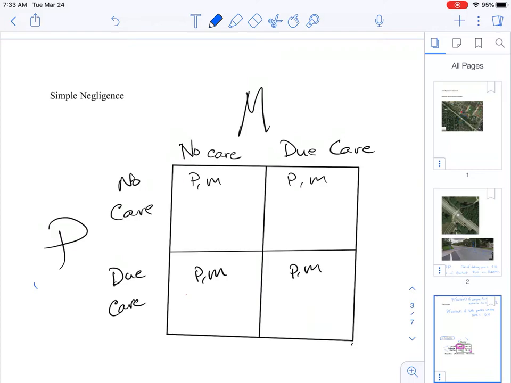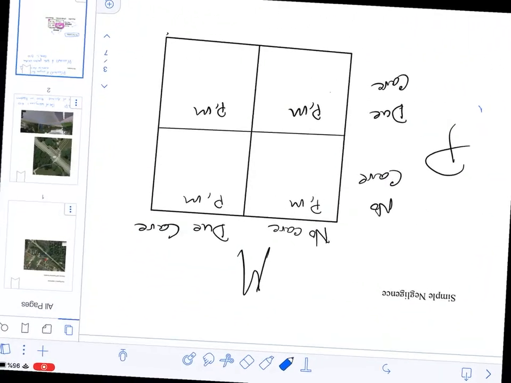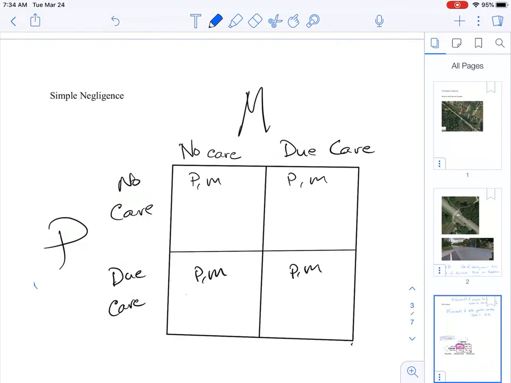So, in this case, under a world of simple negligence, the motorist has a duty of care to the pedestrian, and if he does not exercise due care, then he breaches that, and to the extent that that leads to harm for the pedestrian, then the motorist is liable. So, same probability, same costs of exercising care. I have the matrix pre-drawn, but I didn't put in the values because I want to think those through with you.